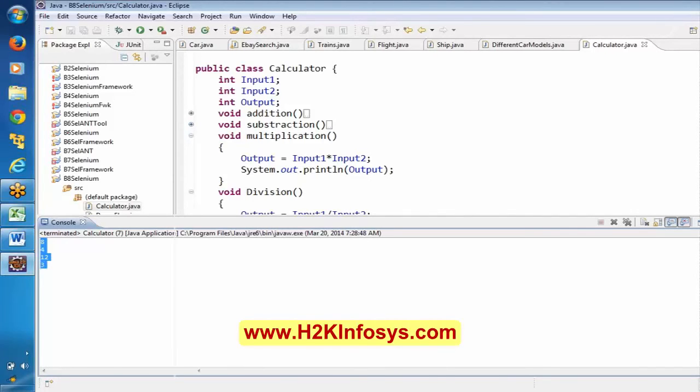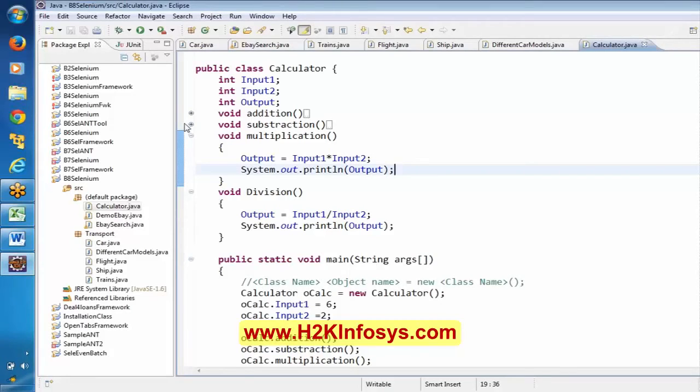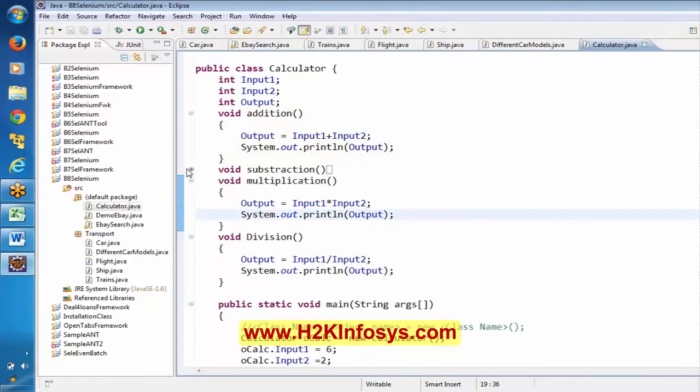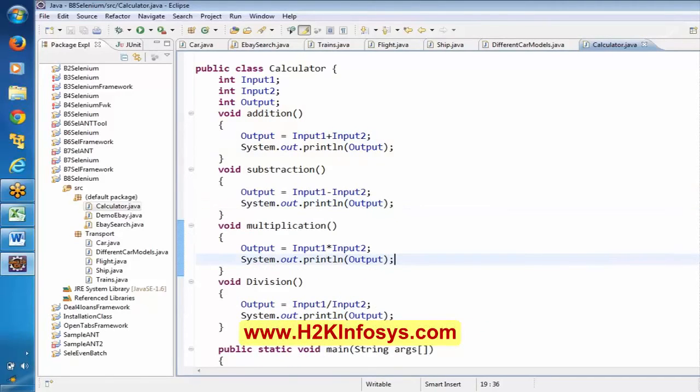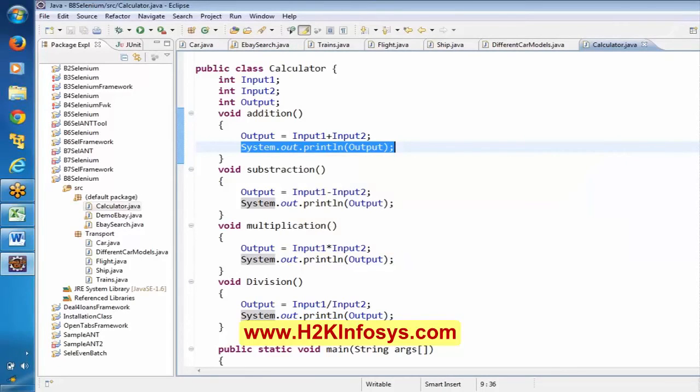Okay. Now everyone observe the same thing here. What I have actually done is I have used void, right? Everyone try to understand this. When I say void, when we have a method and I say void, it means the method is not going to give any output. Of course this System.out.println is not an output. Here we are printing it by using this statement, but it is not helping us to give an output.